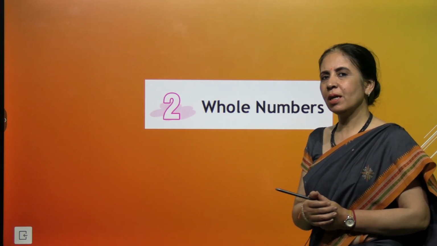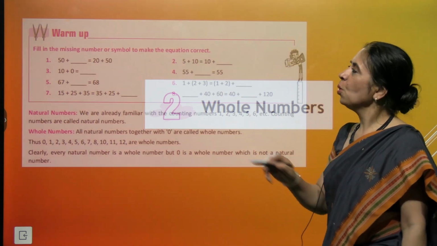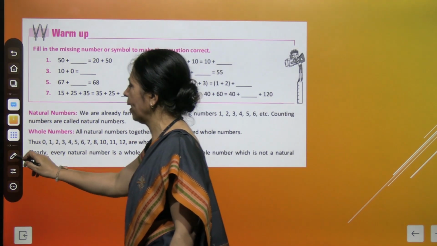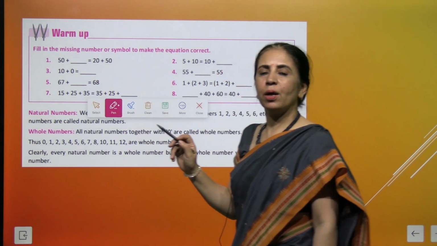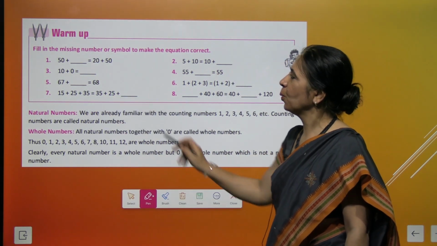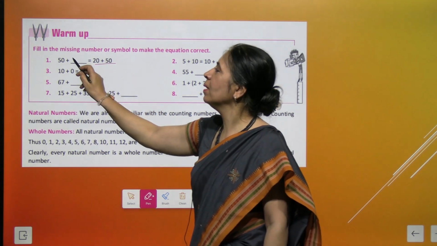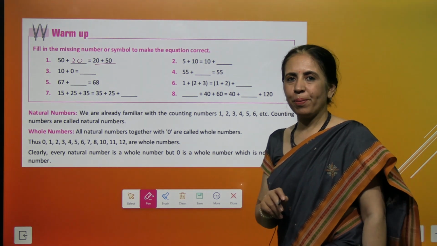We are going to start with chapter 2, that's whole numbers. So, before we start, let's quickly have a warm up. You have to fill in the blanks over here. The first one is what are you going to add to 50 so that you get the sum 20 plus 50? Yes, the missing number 20 comes here, and this is commutative property of addition.